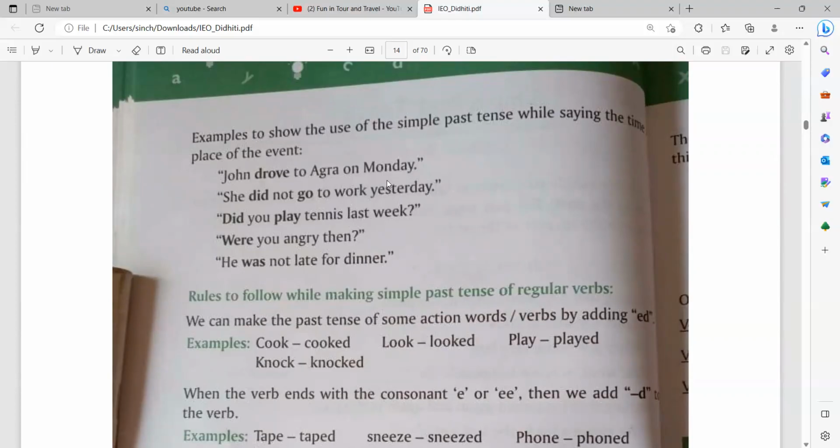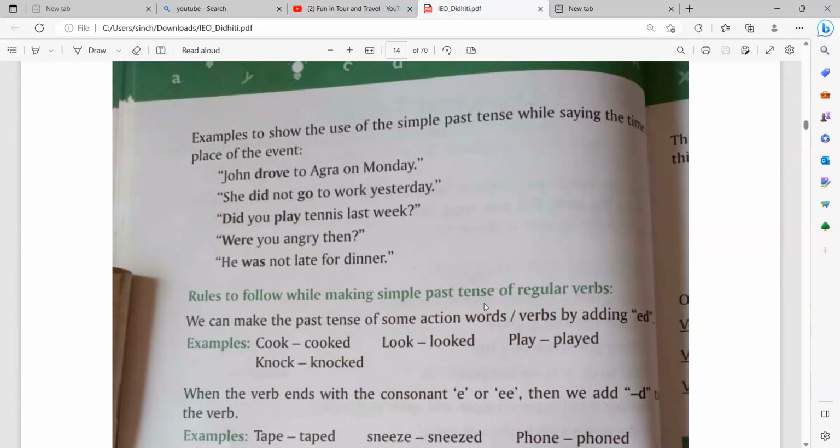John drove to Agra on Monday. So on Monday, what happened? John drove to Agra. She did not go to work yesterday. So what happened yesterday? She did not go to work. Did you play tennis last week? Were you angry then? He was not late for dinner.